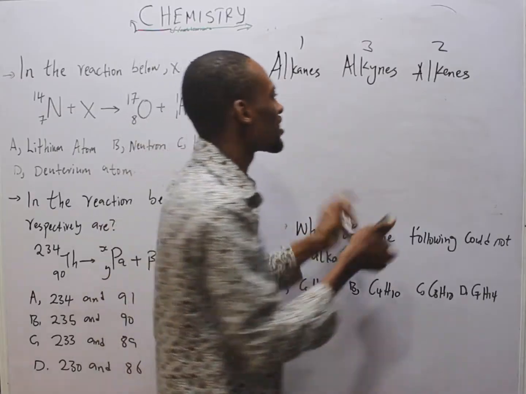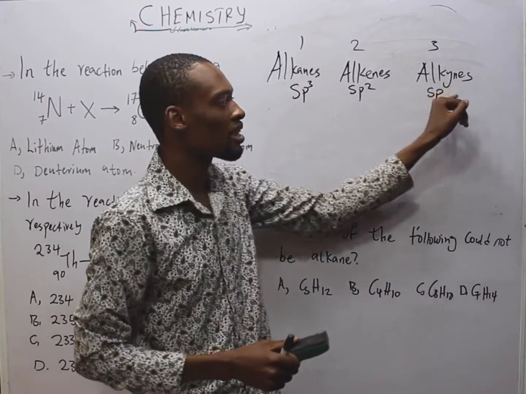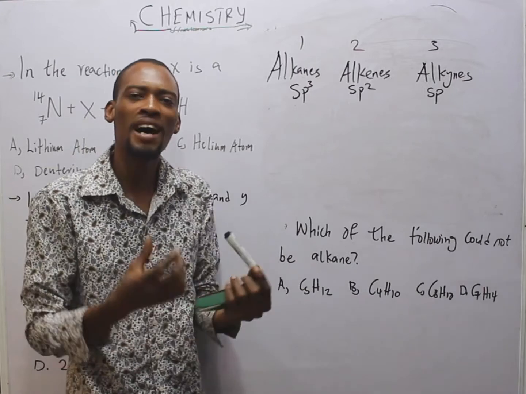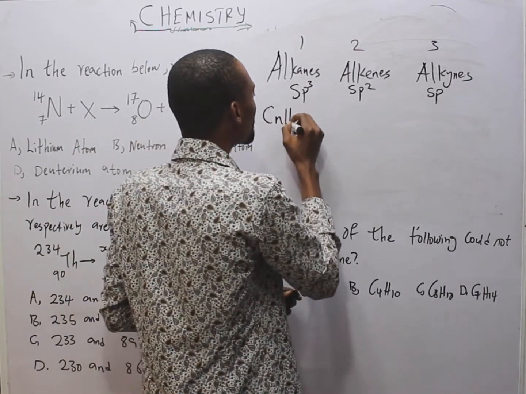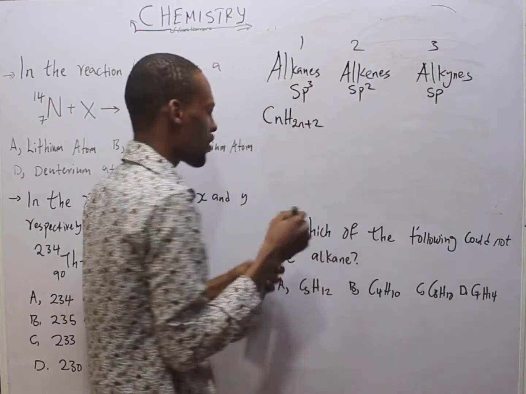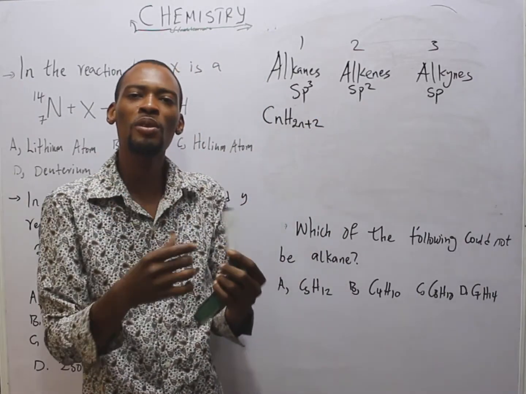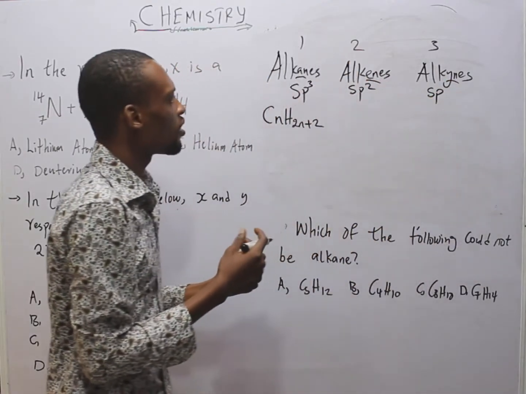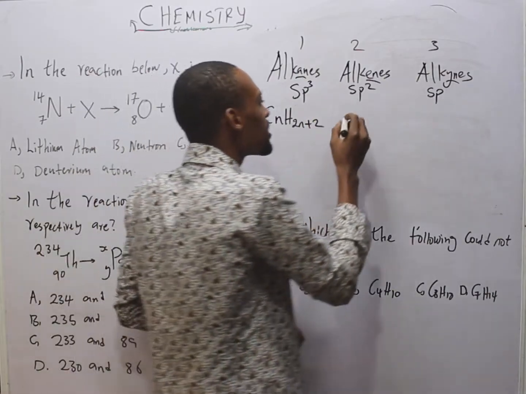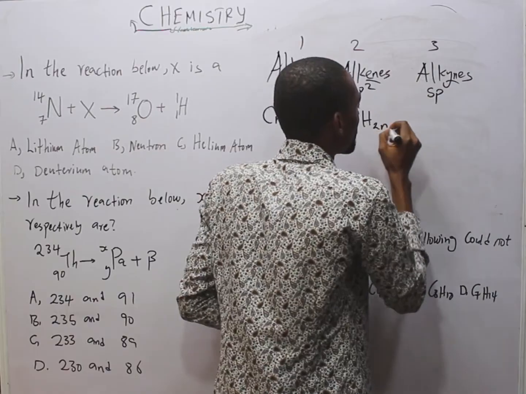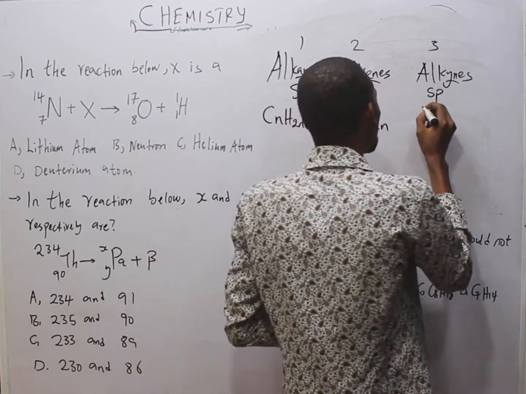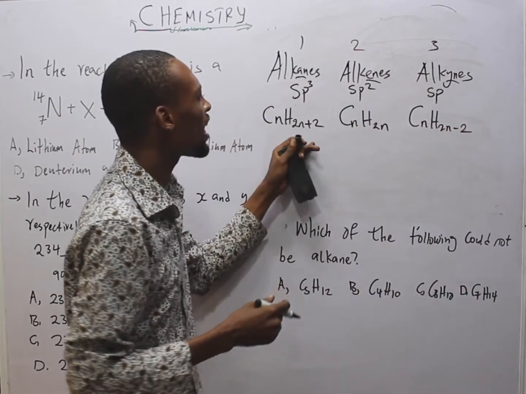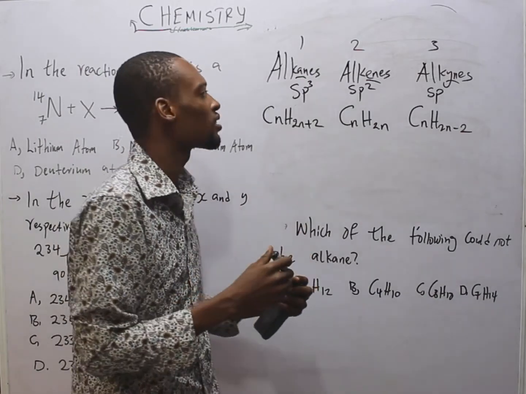The hybridizations are sp3, sp2, and sp. The general formula for alkanes is CnH2n+2. This is the general formula for the alkanes homologous series. Look at the difference. Meanwhile, for the alkenes, the general formula is CnH2n, while for the alkynes, the general formula is CnH2n-2. I will show you how to use these general formulas.